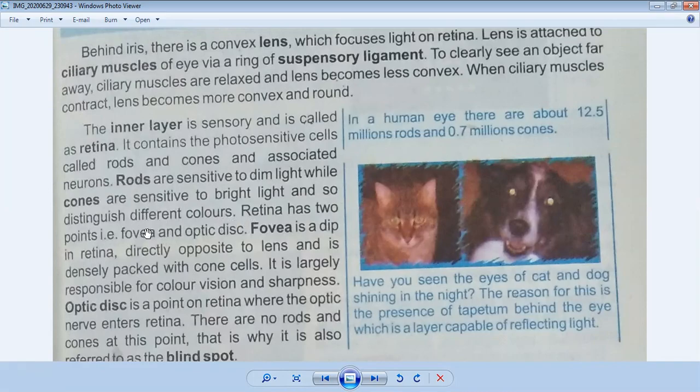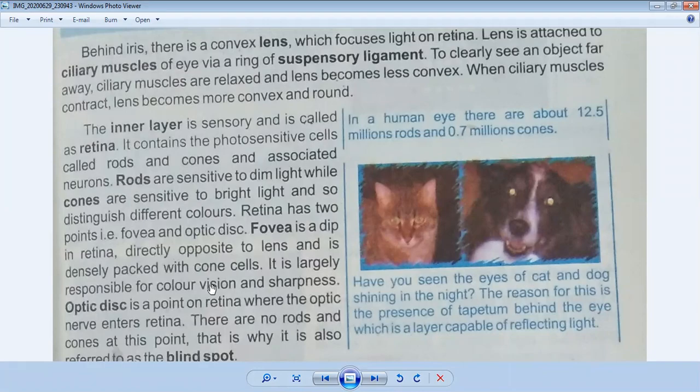So the retina has 2 points, fovea and optic disc. I have told you the inner part of the eye is called the retina. It has 2 points, called fovea and optic disc. What is the fovea? The fovea is a dip in the retina directly opposite the lens and is densely packed with cone cells. It is largely responsible for color vision and sharpness. We all know we can distinguish between different colors and their sharpness. It is all possible due to the point present behind the retina, the fovea. So the fovea is responsible for color vision.